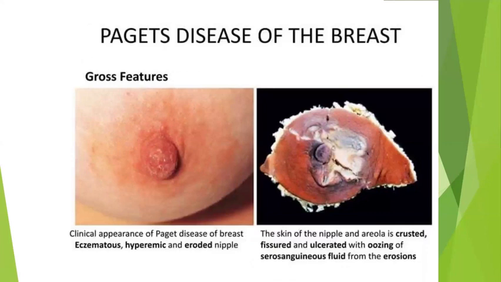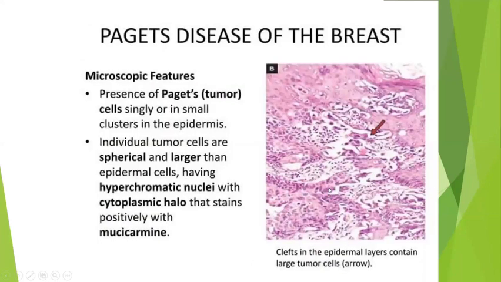So next comes Paget's. This is nothing but involvement of, you can see here, skin of the nipple with a lot of fissuring and crusting and ulceration, and oozing will be there. So Paget's is nothing but individual tumor cells infiltrating the nipple and areola. It can be in single cells or small clusters within the epidermis of the breast. That is called Paget's disease of the breast.